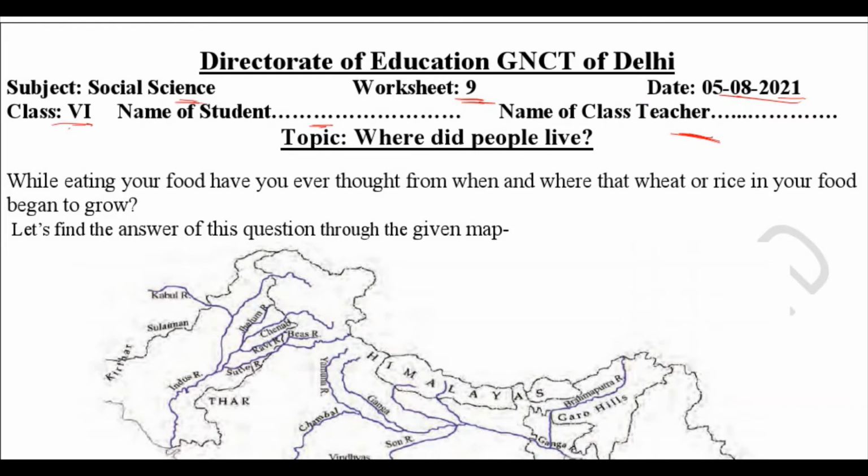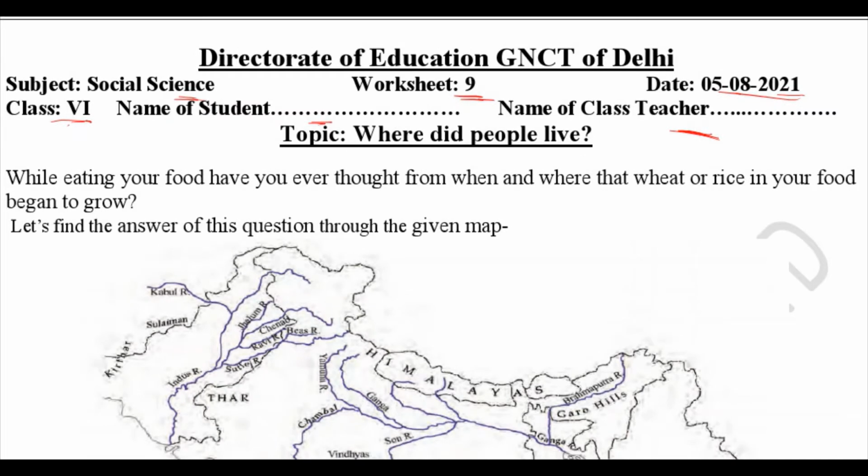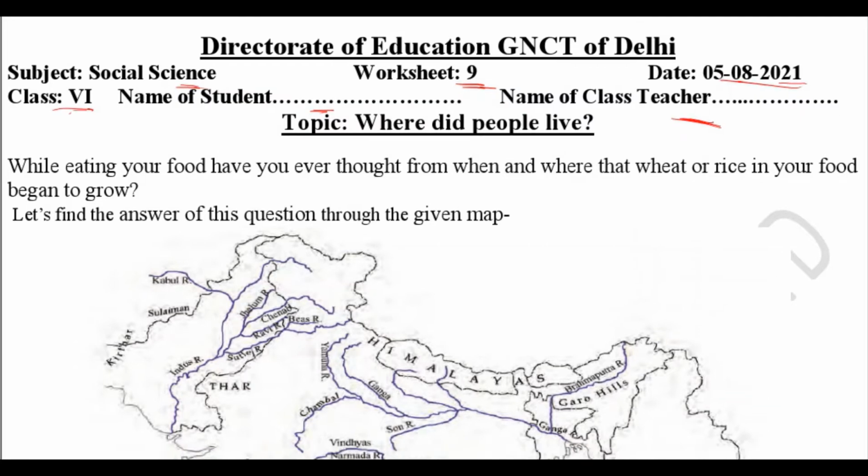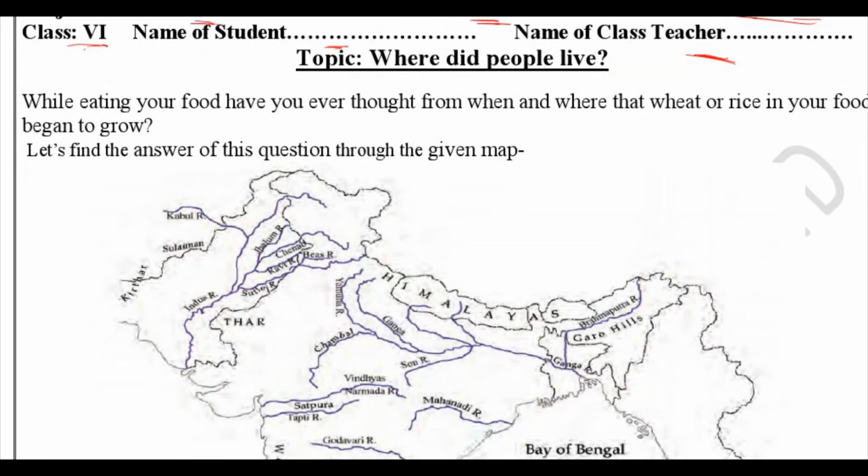While eating your food, have you ever thought from when and where that wheat or rice in your food began to grow? Let's find the answer to this question through the given map. So over here you see the topic is where did people live. Have you ever thought where the wheat or the rice you eat in your food has come from? We are going to study that in this worksheet.